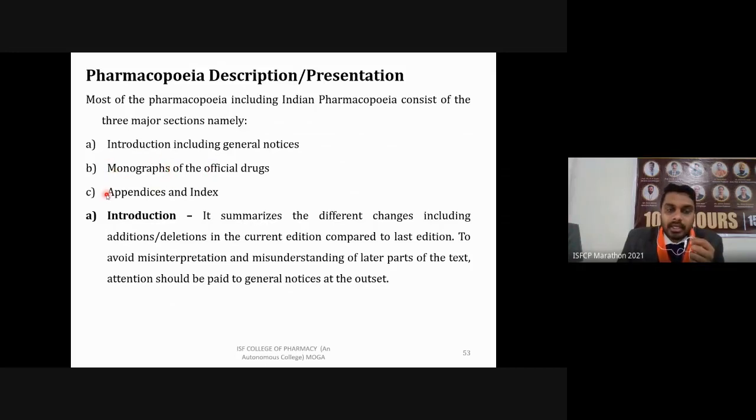Then appendices and indexes. The first one, the introduction, summarizes the different changes, including additions and deletions, in the current edition compared to the last edition. So the difference between the last edition and this new edition is covered in this introduction, or volume 1. To avoid any misinterpretation and misunderstanding of the later part of the text, attention should be paid to these general notices. If you are studying the pharmacopoeia, you should first read about any additions or deletions, so you can avoid misunderstanding or misinterpretation.